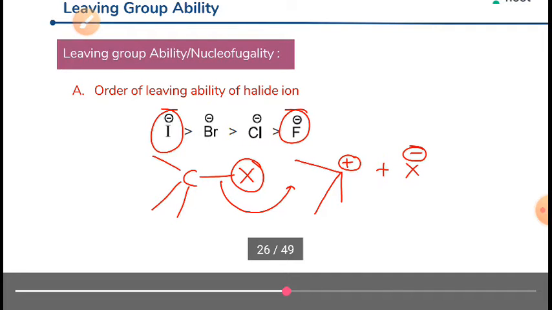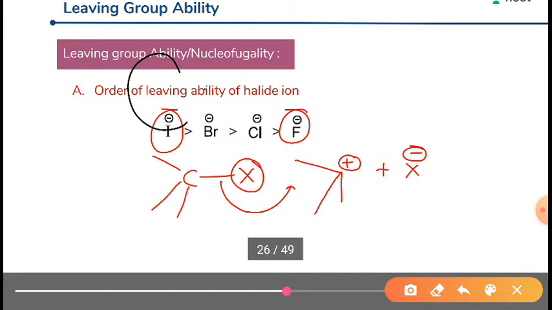Leaving group is what we learned when we learned the SN1 reaction. A leaving group is the group which moves out very easily, or we can say the one who leaves the atom through which it has been attached. So leaving group means the one who leaves. Just like this, suppose this is a carbon and here some group is attached, this is the leaving group.